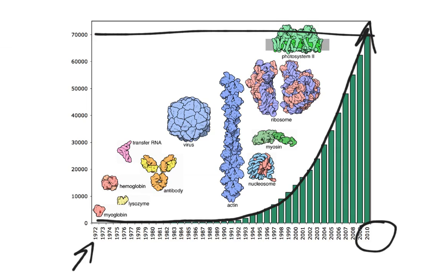We can draw them out. We can use computer-generated images to actually explore them. And notice that our knowledge has been exponential. In other words, over the years, the more we learn, the more we're capable of learning. And so really, it's only been in the last 15, 20 years or so that our knowledge of protein structure has really taken off.